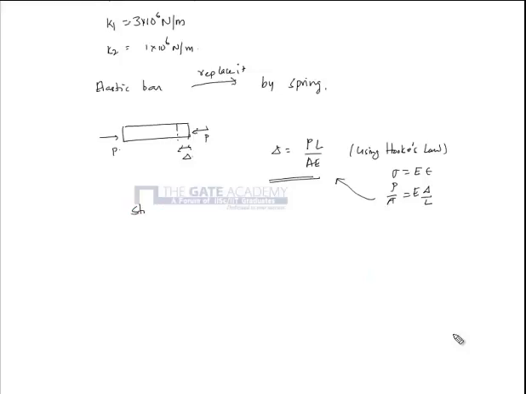So the stiffness, I need to idealize by a spring of K. Stiffness K is load per unit deflection.